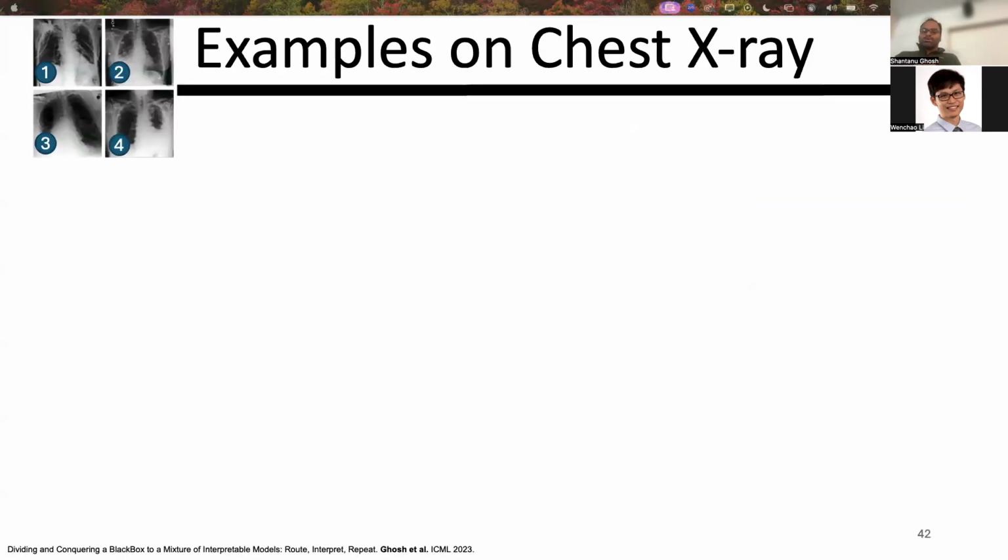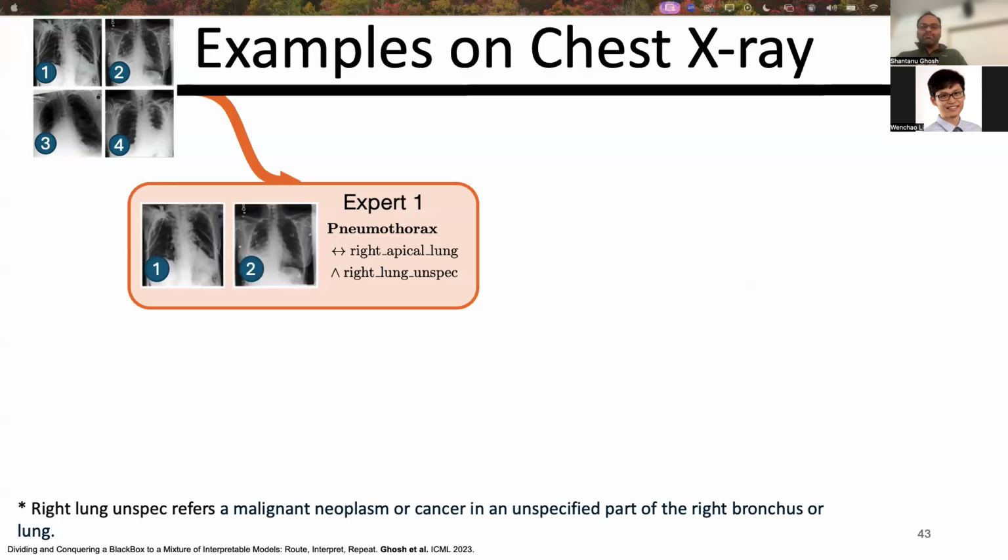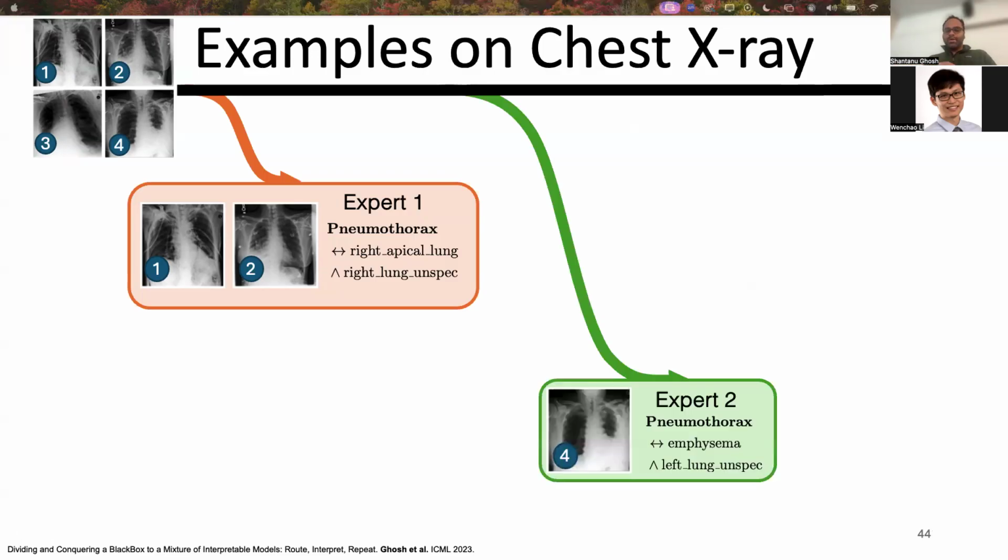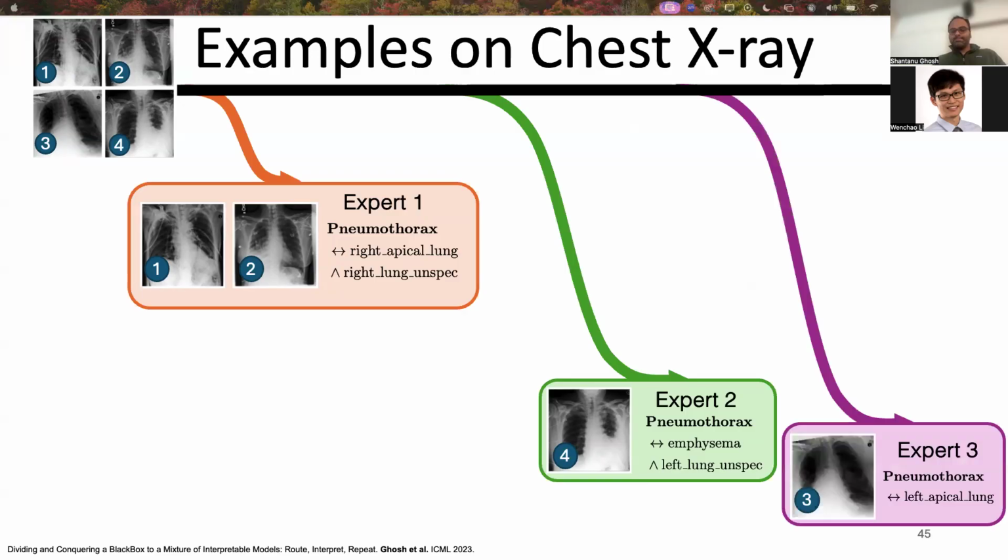Let me give you some rules that we extracted for the MIMIC-CXR dataset as well. Suppose during the inference time, these 4 images come to our model. You can see that the first expert uses these 2 concepts, right apical lung and right lung unspec, to classify the first 2 images as pneumothorax. Whereas expert 2 uses emphysema and left lung unspec to classify the 4th image as pneumothorax.